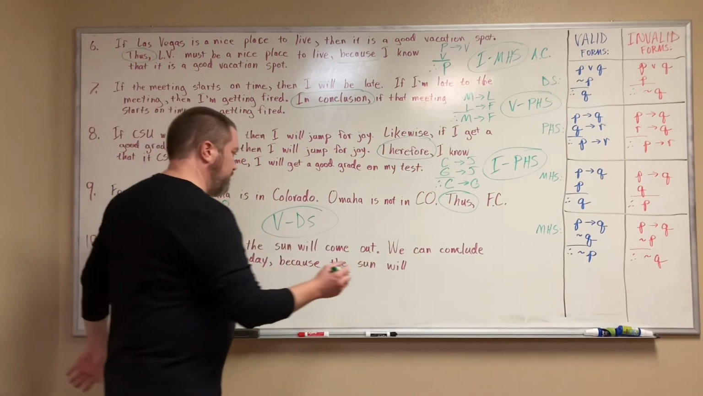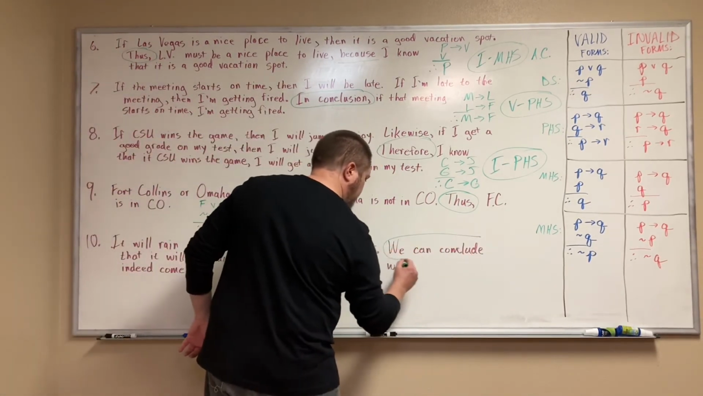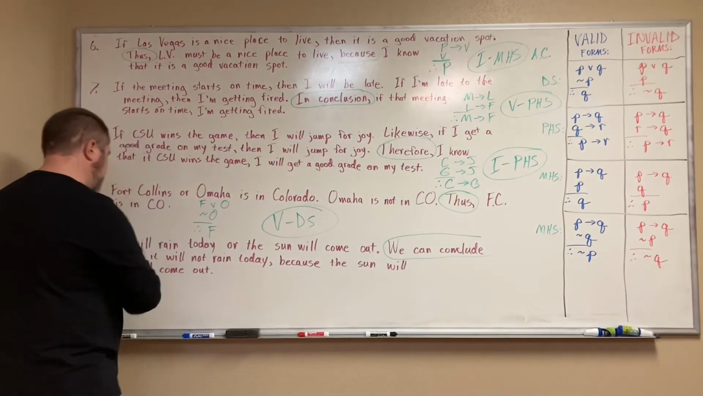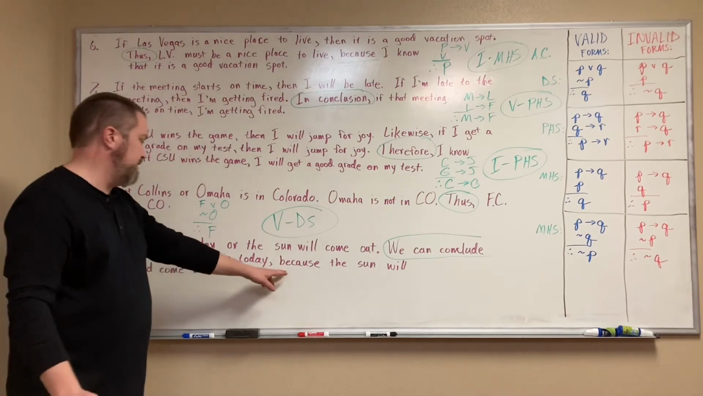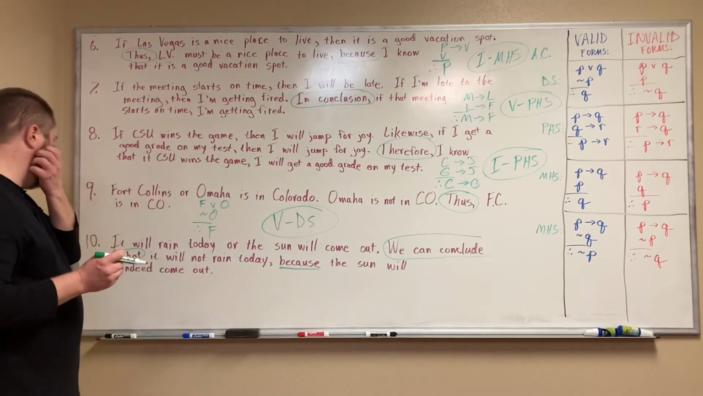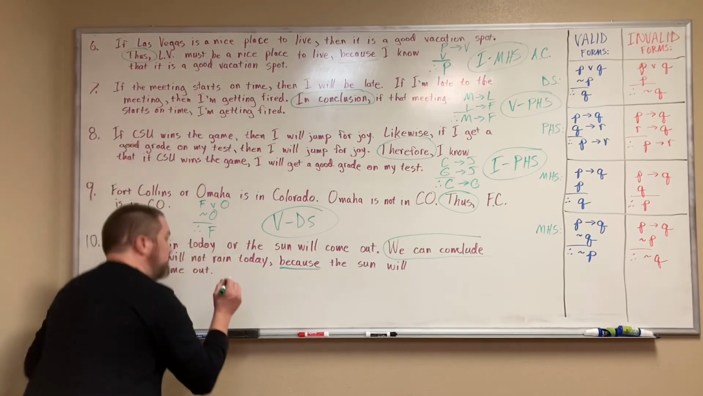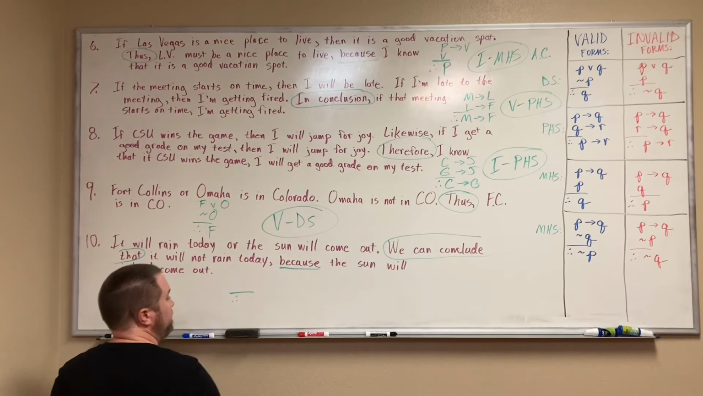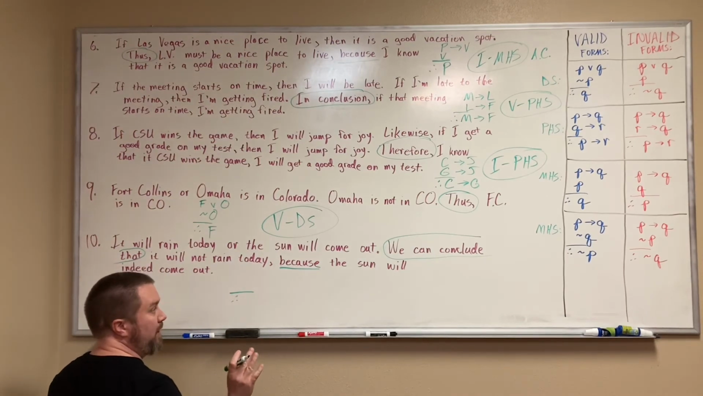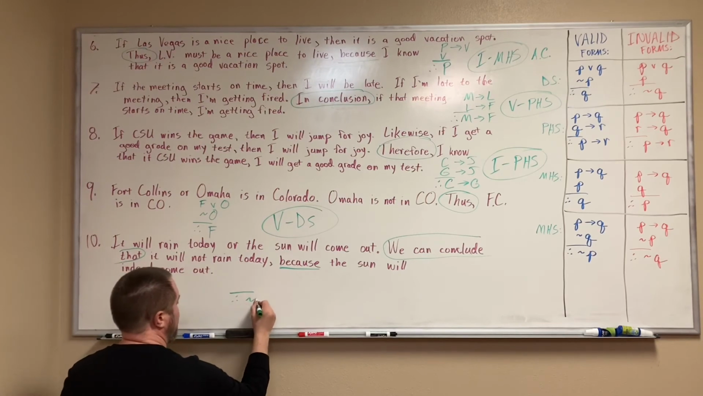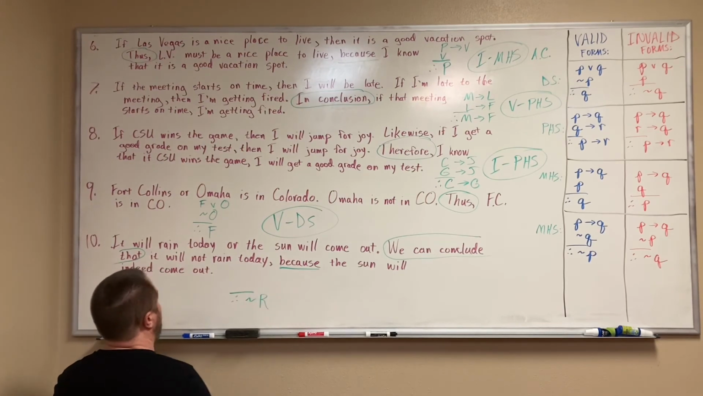Last one. It will rain today or the sun will come out. We can conclude that it will not rain today because the sun will indeed come out. We can conclude that is going to be our conclusion indicator, and because is a premise indicator. So let's fill in our conclusion first. Always do your conclusion first so you know you have the correct order for the argument. We can conclude that it will not rain today. So conclusion is not R.